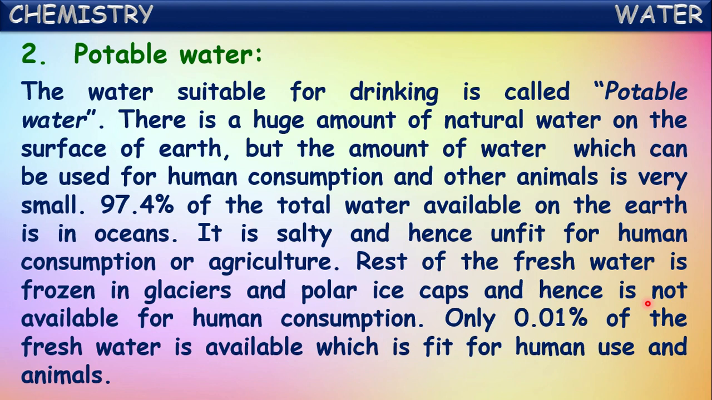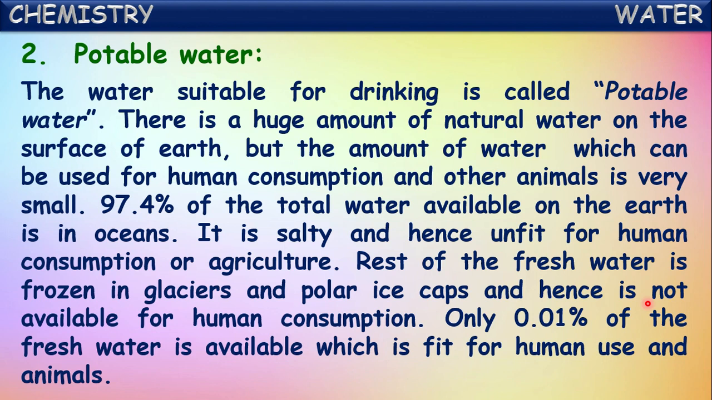But the water which is suitable for drinking should contain a certain amount of salts dissolved in it and even certain gases dissolved in it. That water is only suitable for drinking. Generally, the water which contains around 2 grams of salt dissolved in it per liter, like sodium chloride, is useful for consumption. That water only is called potable water.